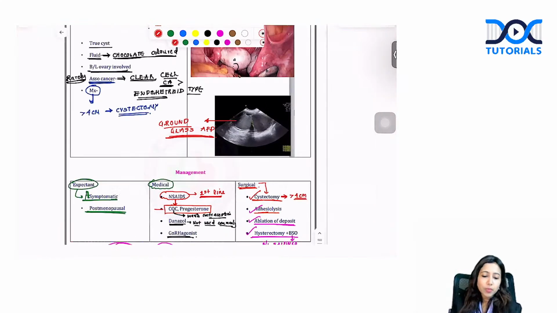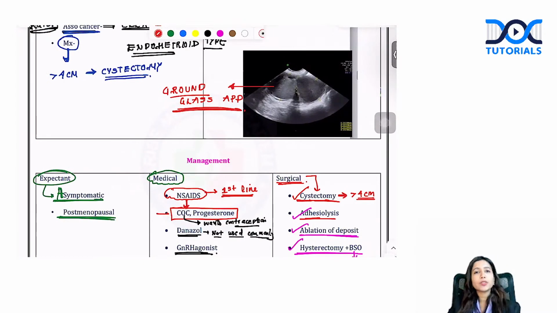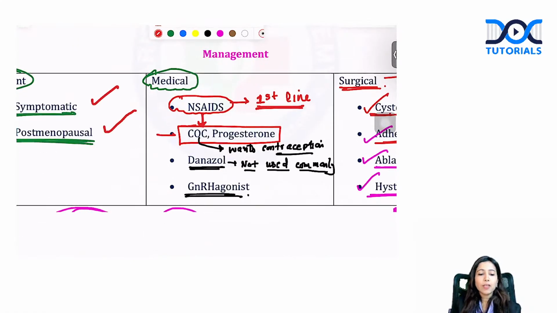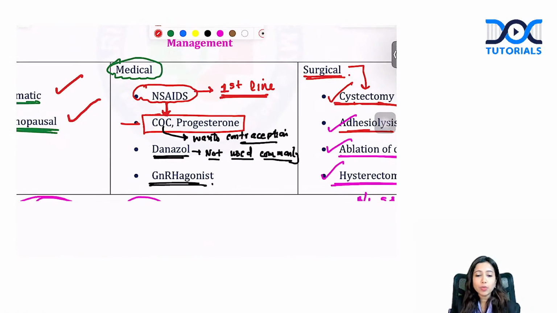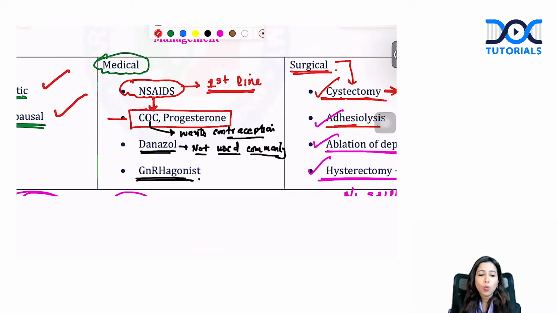For the management of endometriosis, these are the various options. One is expectant management. That means do nothing for the patient. You are just going to leave her if she is asymptomatic, or if she is postmenopausal. Whereas if the patient has symptoms, you start with the simplest measure. What is the first line treatment that we give? We start with NSAIDs. If that treatment is not working, we go ahead with OC pills, progesterone.